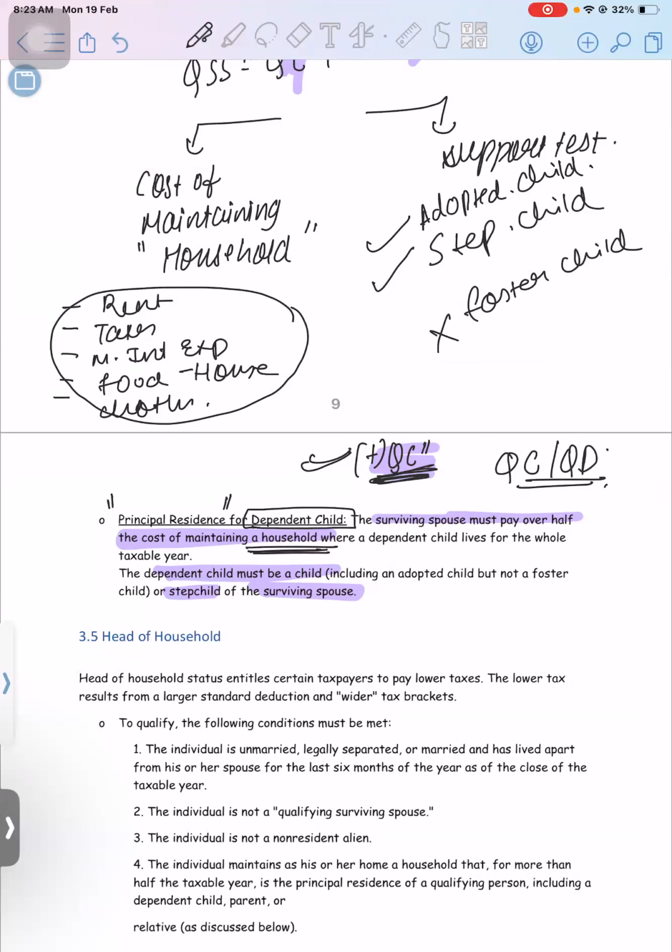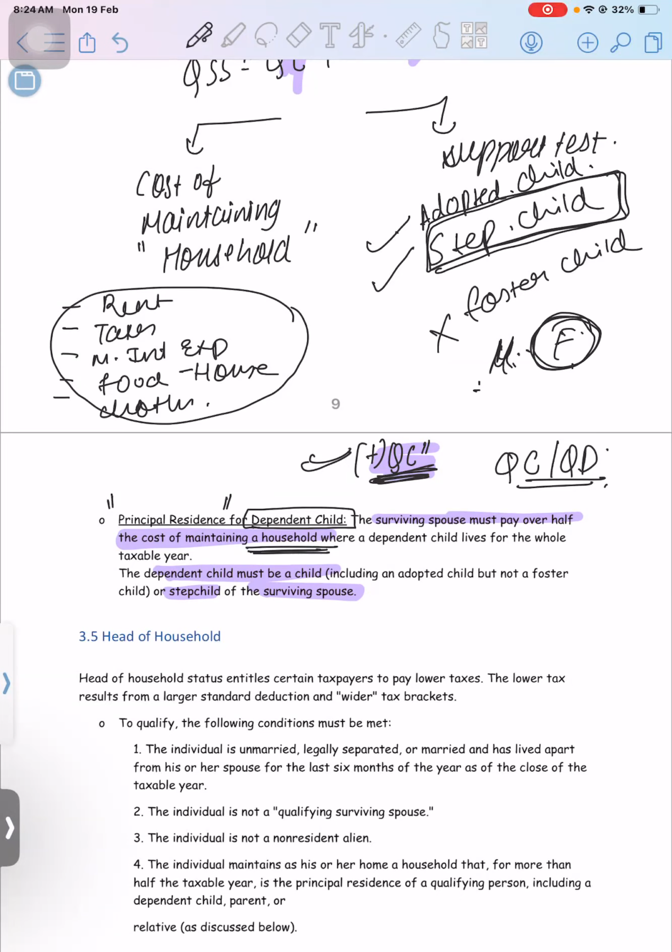A stepchild is someone where, let's say, mother and father, either of them is the biological parent of the child, and they are remarrying someone else. The child is still living with the mother, and she remarries someone else. So for this father, the child is not a biological child. So a stepchild is where either one should be the biological parent. A stepchild is allowed to be called a qualifying child. An adopted child is allowed to be called a qualifying child.